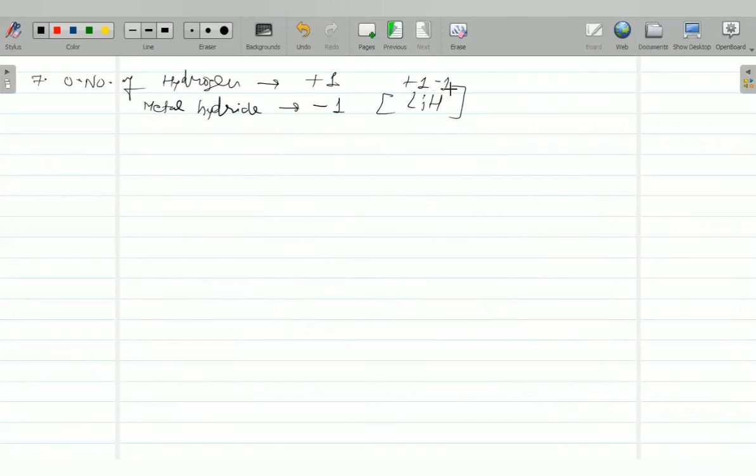LiH, CaH2. Calcium is plus 2 because it's a metal, so hydrogen must be minus, but the total becomes minus 2, so each is minus 1 because 2 atoms are there. So whenever there is a metal hydride, then hydrogen becomes minus 1. Then rule number 8. Oxidation number of fluorine is how much?